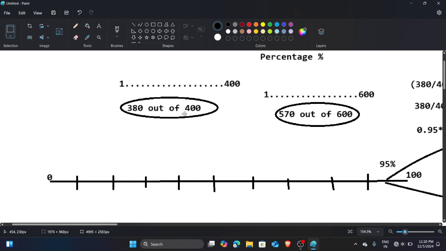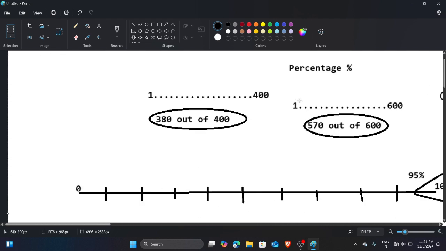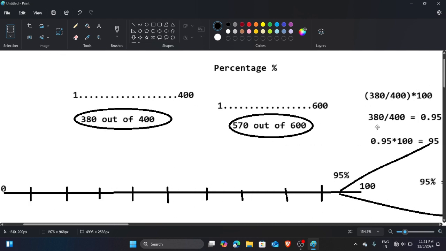If we divide 380 by 400, then we can make 400 parts of it, and from that we can get the value of 1 unit. When you divide a number by anything, you divide it into that number of portions. So when you divide 380 by 400, you integrate it into 400 parts. You get the 1 unit value when you distribute this number on this scale.